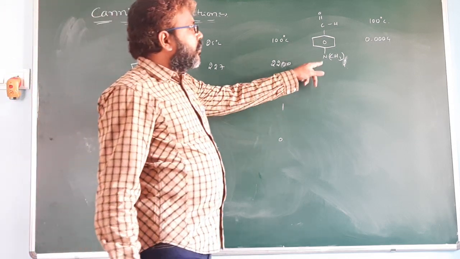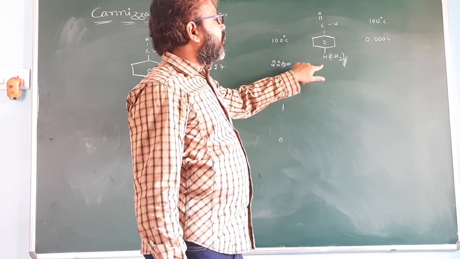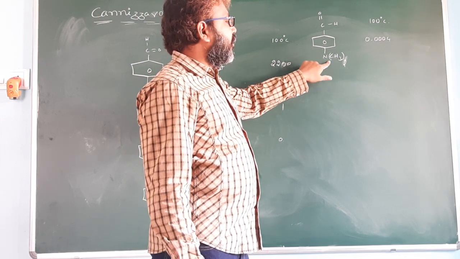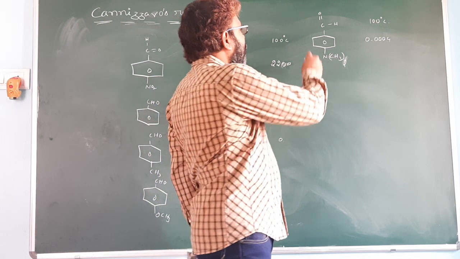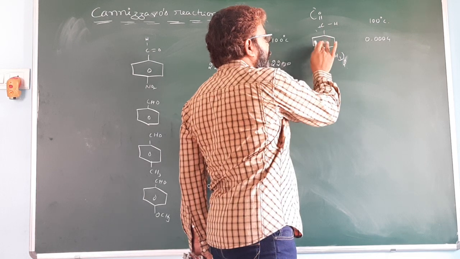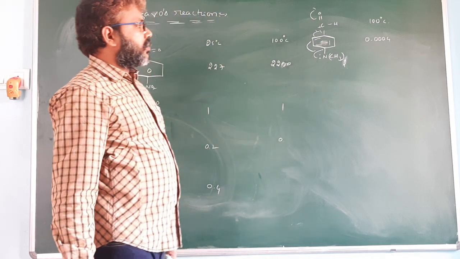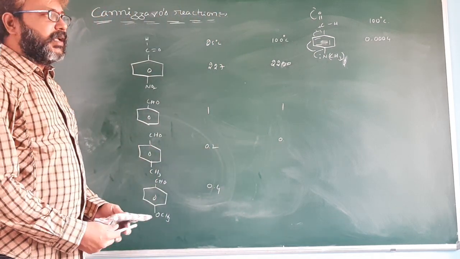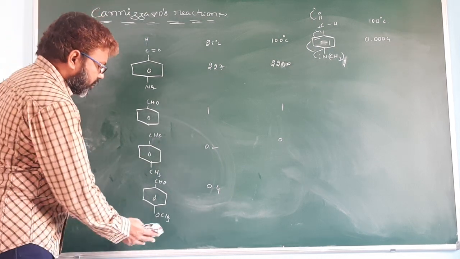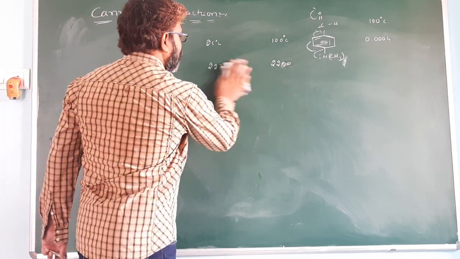So here also there is no alpha hydrogen, but it cannot participate in Cannizzaro reaction, because it has an electron releasing group. When this pi bond electron shifted to here, this carbocation is stabilized by resonance. Nitrogen has a lone pair of electrons. This carbocation is stabilized by resonance. So that's why this compound cannot participate in Cannizzaro reaction. Another one, sterically crowded aldehydes maybe cannot participate in Cannizzaro reaction.